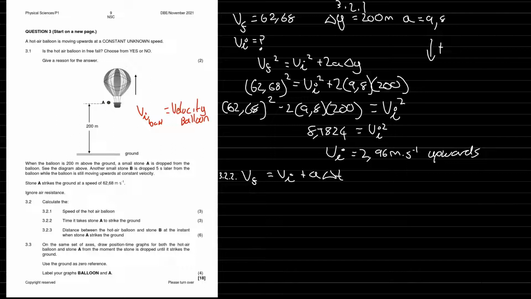So V final is 62.68. The initial, this is what I mean about distinguishing the upwards. I'm going to put negative 2.96, because down is positive, and that's going upwards, which means I must denote that as being negative. If you don't do that, you're going to get a wrong answer. So acceleration 9.8, and delta t we are solving for. We're going to add 2.96 on both sides: 62.68 plus 2.96. Then we're going to divide by 9.8 to isolate delta t.